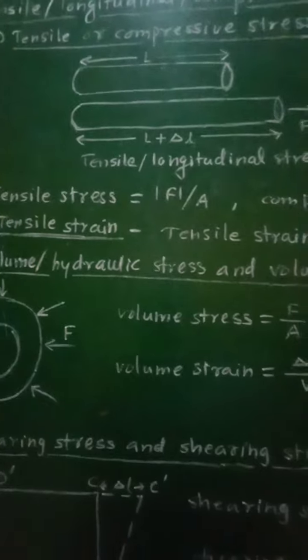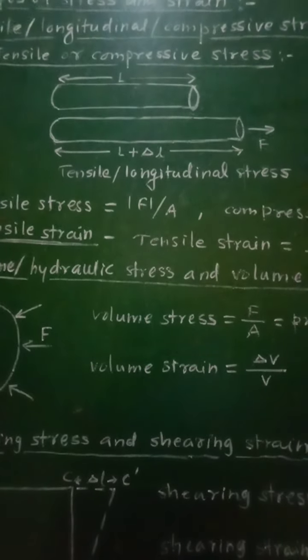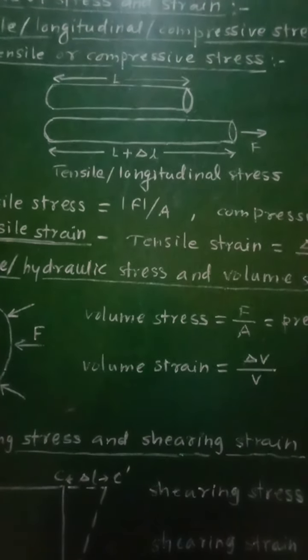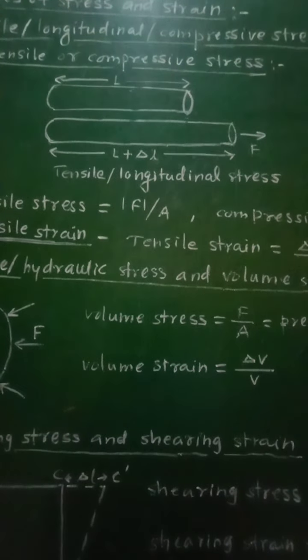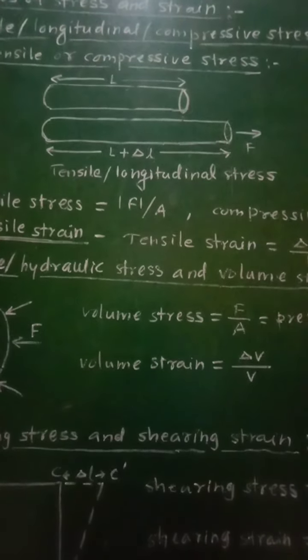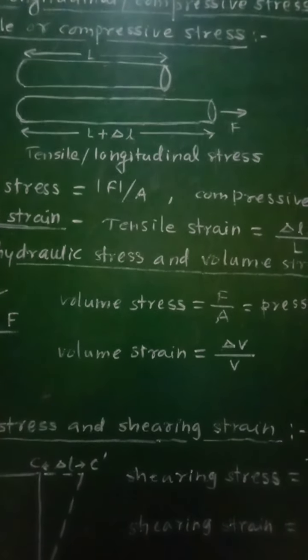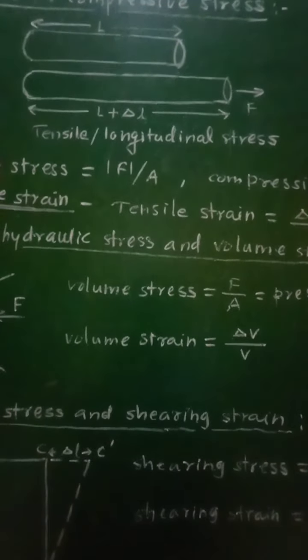When the deforming force acting on a body produces change in the volume of that body, then the stress is called volume stress, or it is also called hydraulic stress, and the corresponding strain produced in that body is called volume strain.